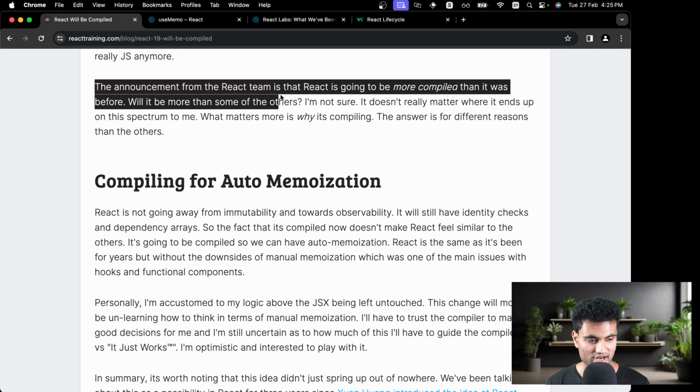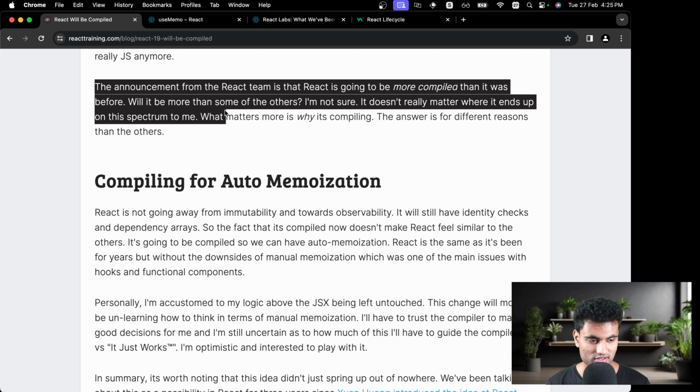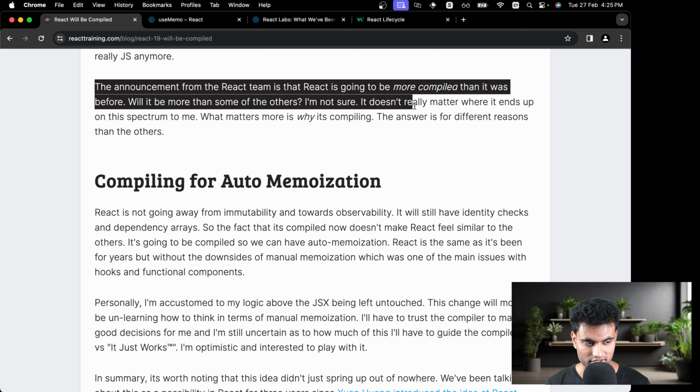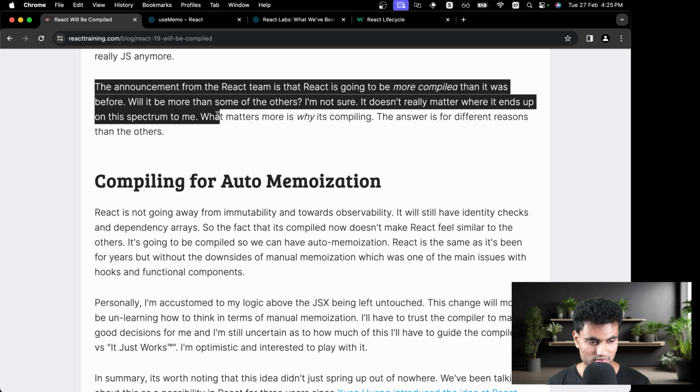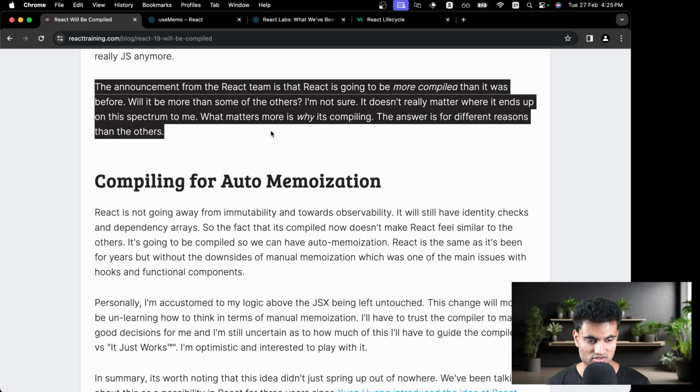The announcement from the React team is that React is going to be more compiled than it was before. Will it mean that it will be more than some of the others? I'm not sure. It doesn't really matter where it ends up on the spectrum to me. What matters is why it's compiling. The answer is different reasons than the others.